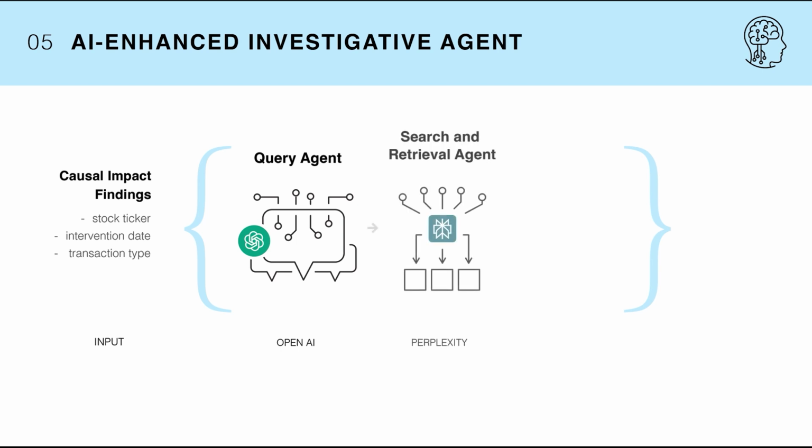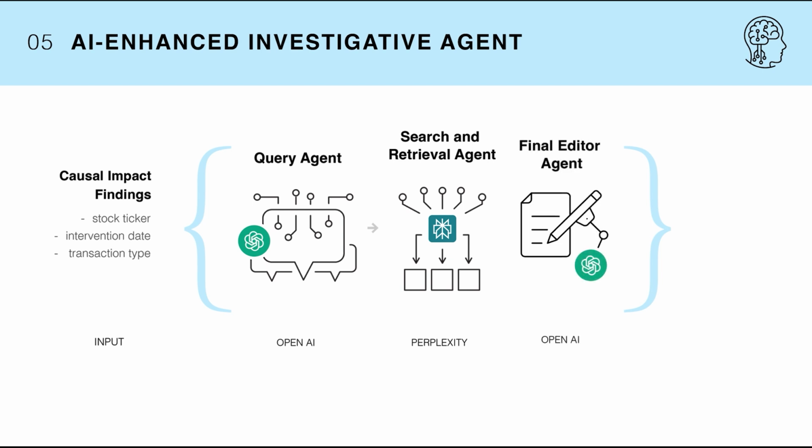Then, we go to a search and retrieval agent who will retrieve all the responses and compile answers for the questions being asked by the query agent. This we built using Perplexity. Finally, we head over to the editor agent, which we built using OpenAI, and we pass all the responses and queries so that it can validate the filtered responses to check for relevancy and summarize the results.